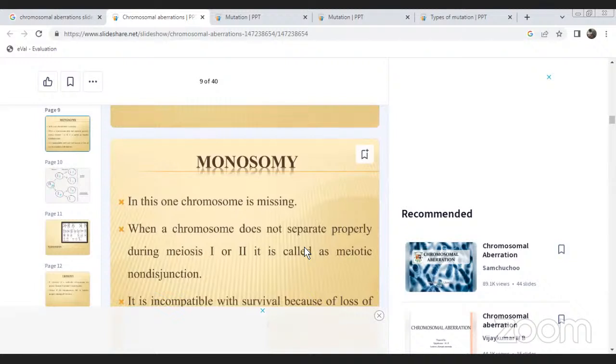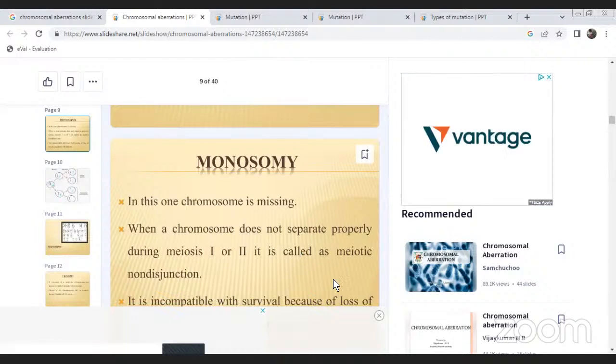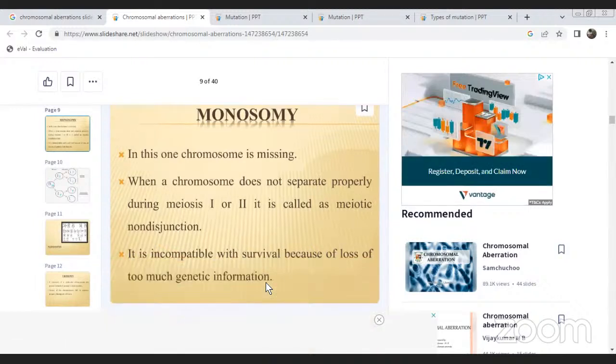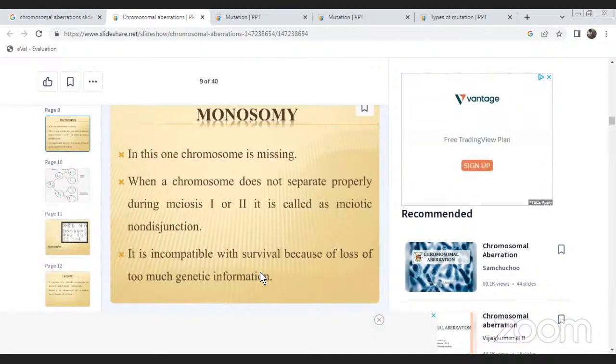Monosomy: in this one, a chromosome is missing. When the chromosomes do not separate properly during meiosis 1 and meiosis 2, it is called non-disjunction. It is incompatible with survival, with loss of much genetic information, in monosomics actually.